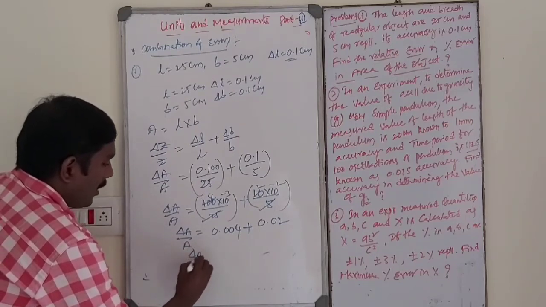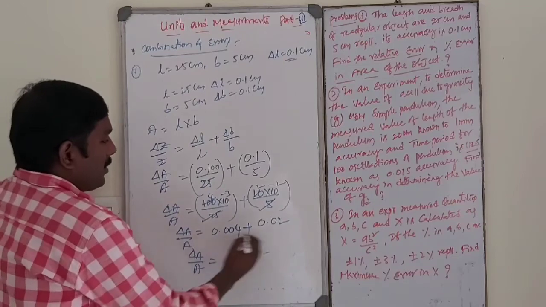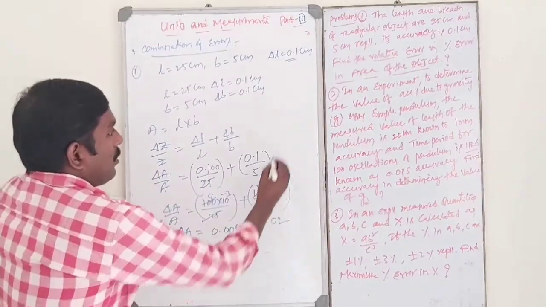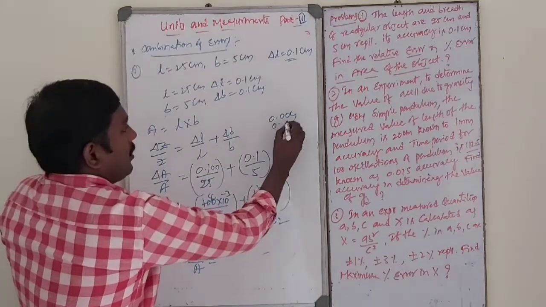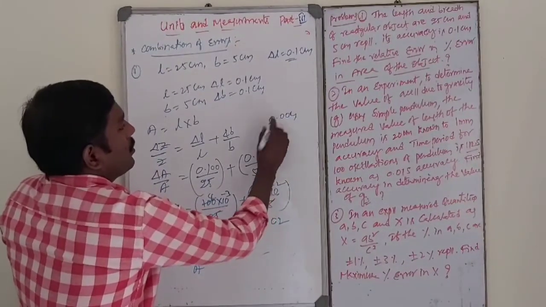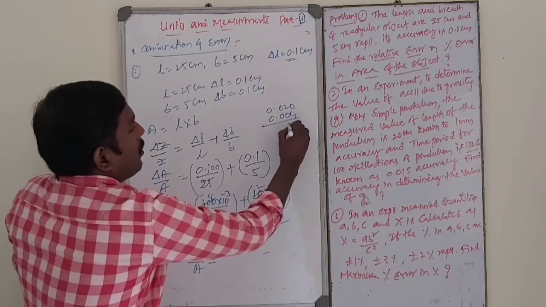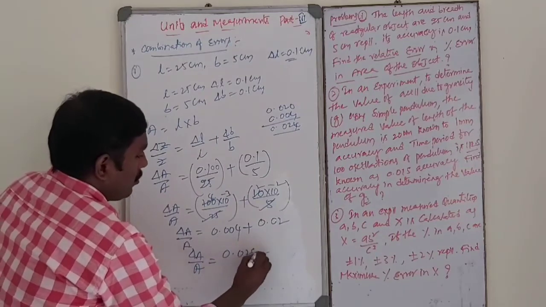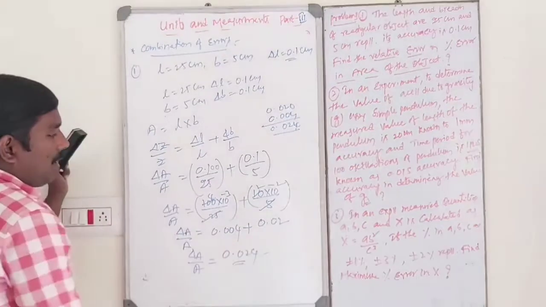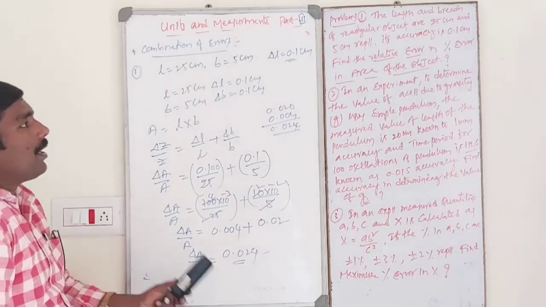So ultimately delta A by A, that is the error in area of the object, is 0.004 plus 0.02, which is 0.024. This is the relative error in area.